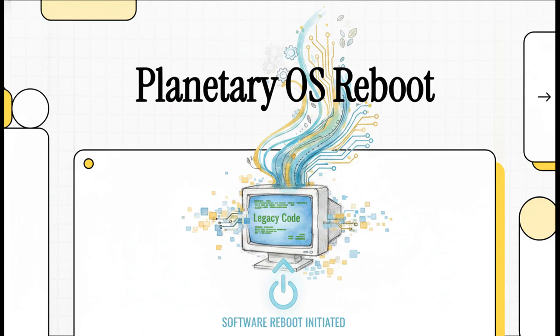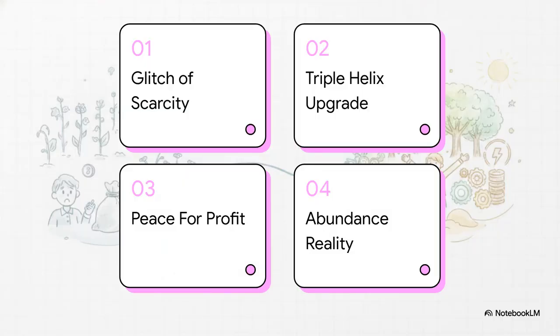We're currently running on this legacy code that fundamentally limits us. So today, we're going to walk through a complete, hard-coded architectural upgrade designed to fix the whole system. All right, here's our quick system diagnostic checklist for today. First, we'll look at the glitch of scarcity. Second, we'll install the triple helix upgrade. Third, we'll power it up with the Peace for Profit flywheel. And finally, we'll boot up the abundance reality.